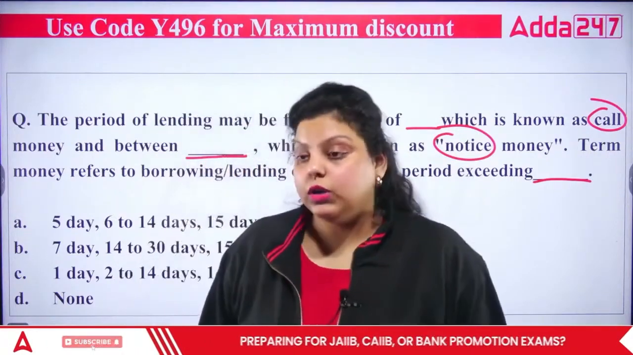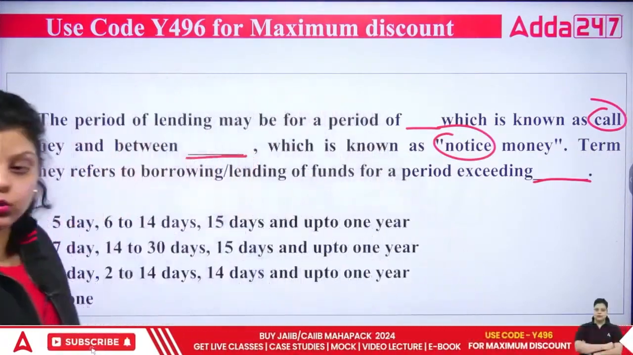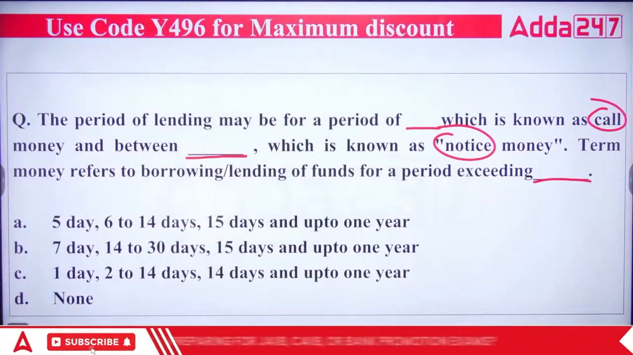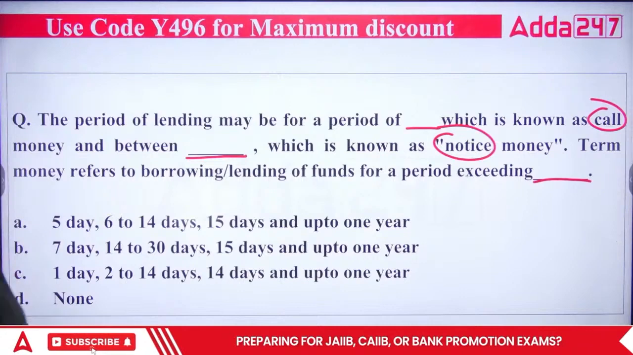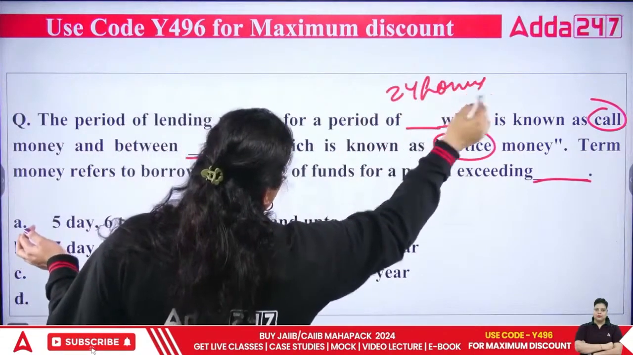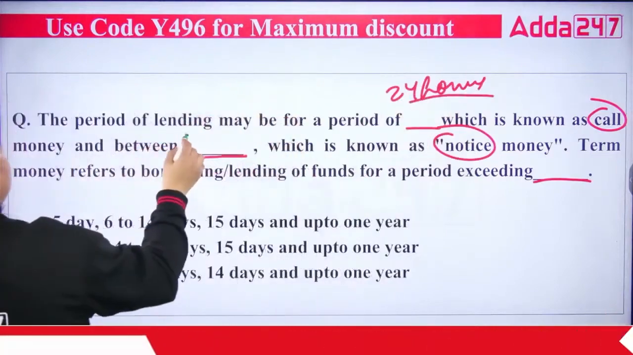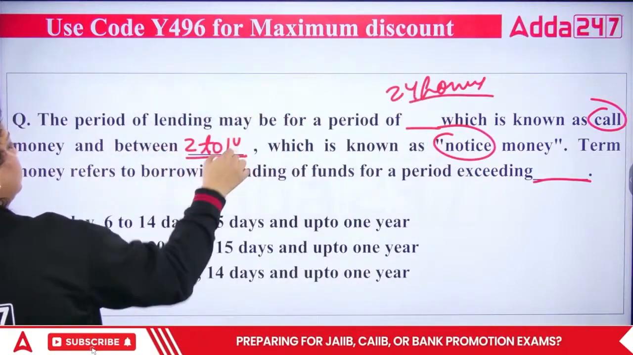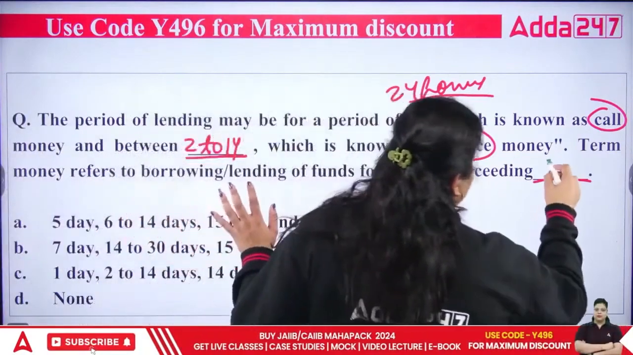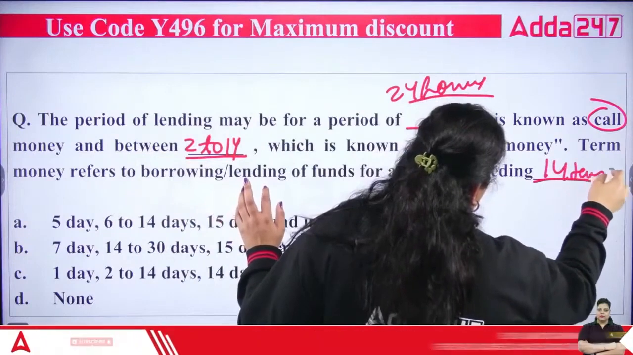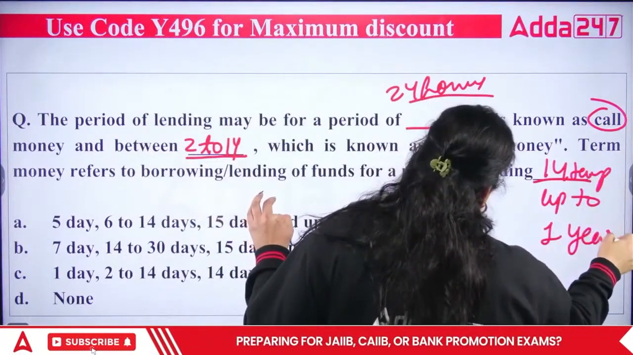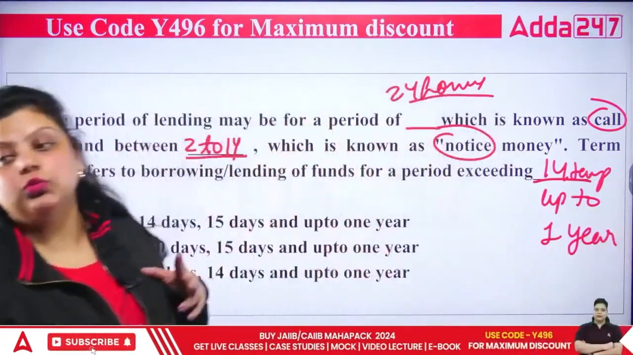So now they are taking alternate reference rate. So they have only one difference between them, and that difference is the duration. In the call money, it is for 1 day, it means 24 hours. Second, for notice money, it is 2 to 14 days, and for your term money, it is exceeding 14 days, up to 1 year. So 15 days to 1 year you can call it, or you can call it 14 days to 1 year.